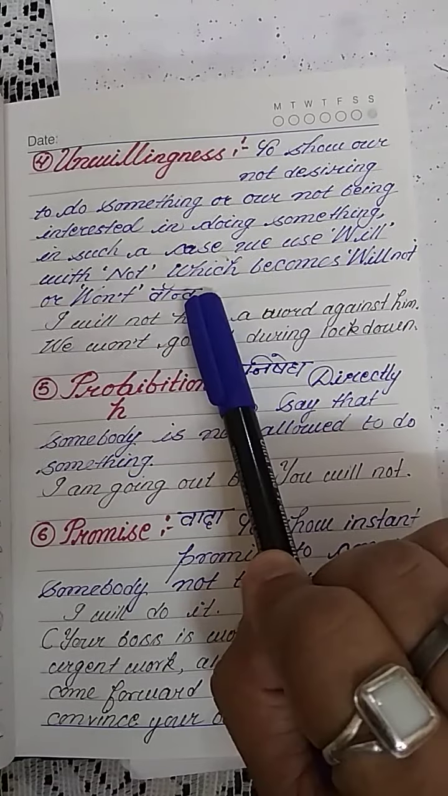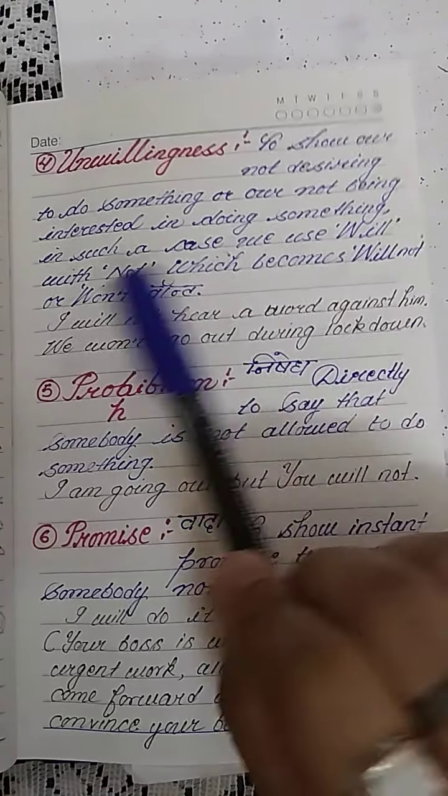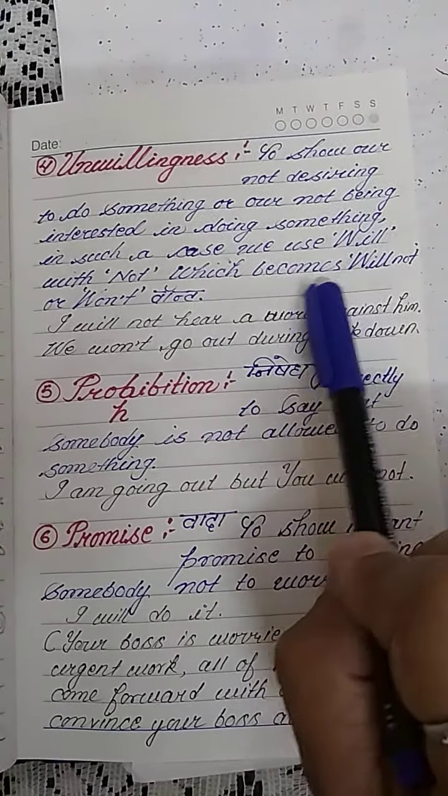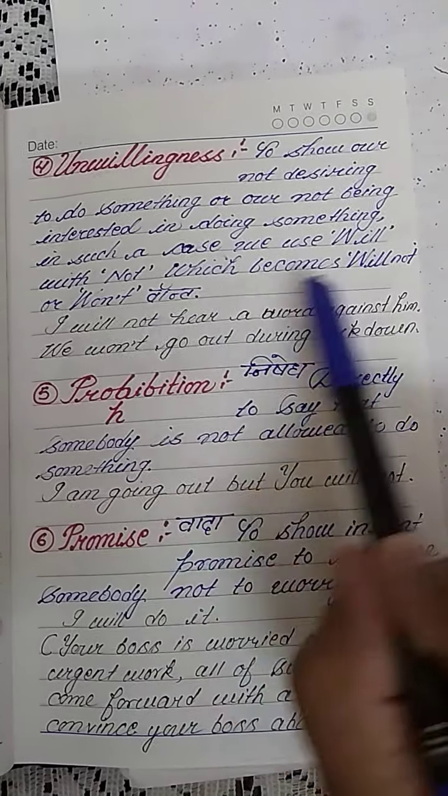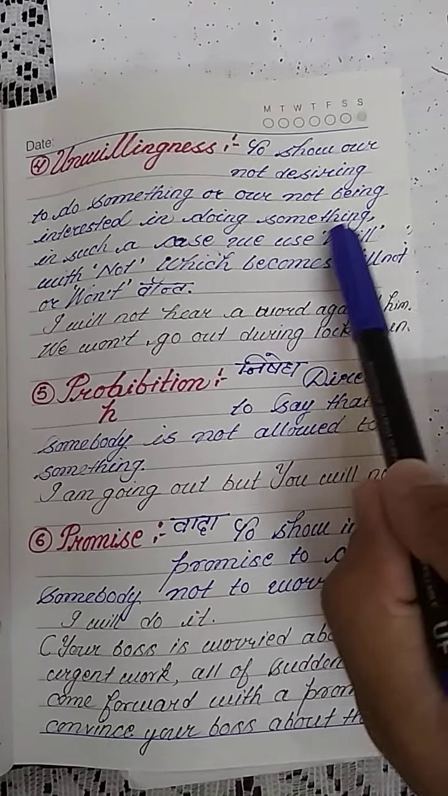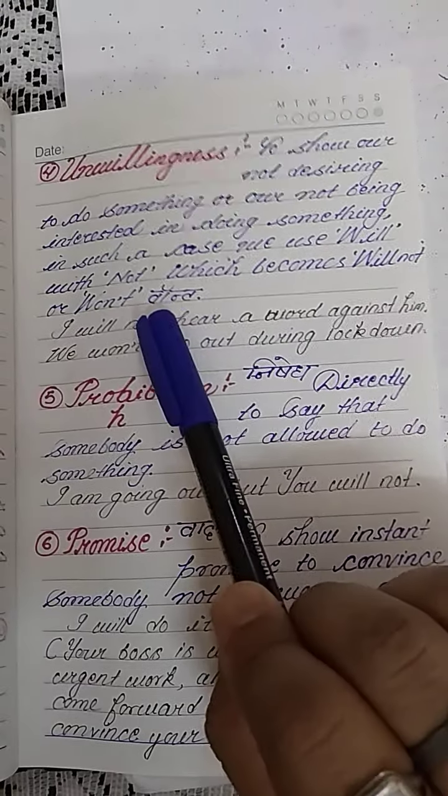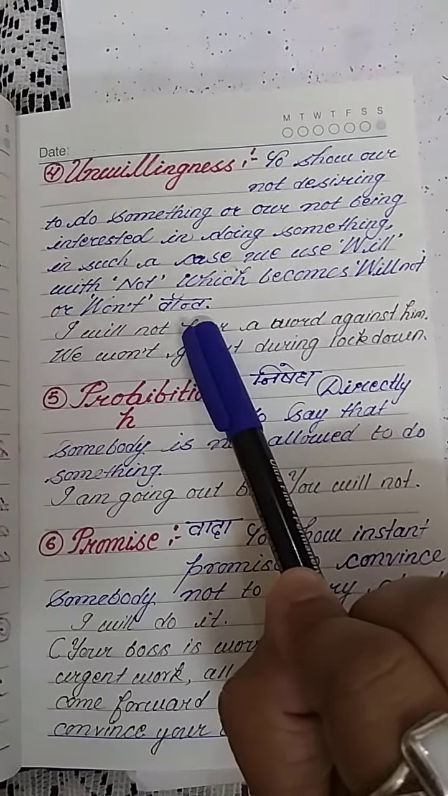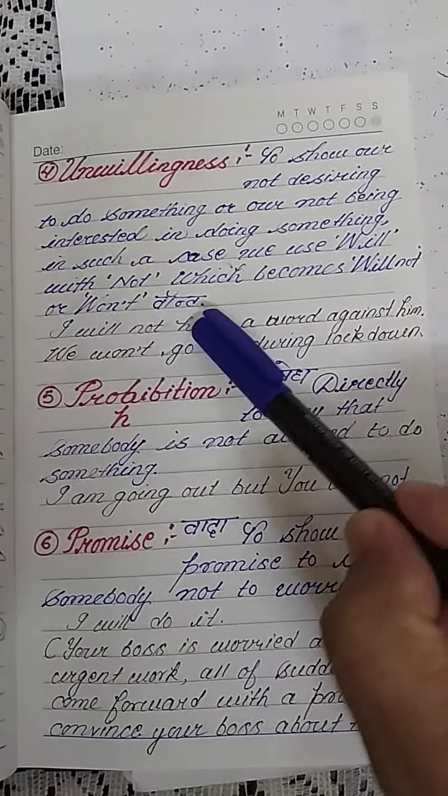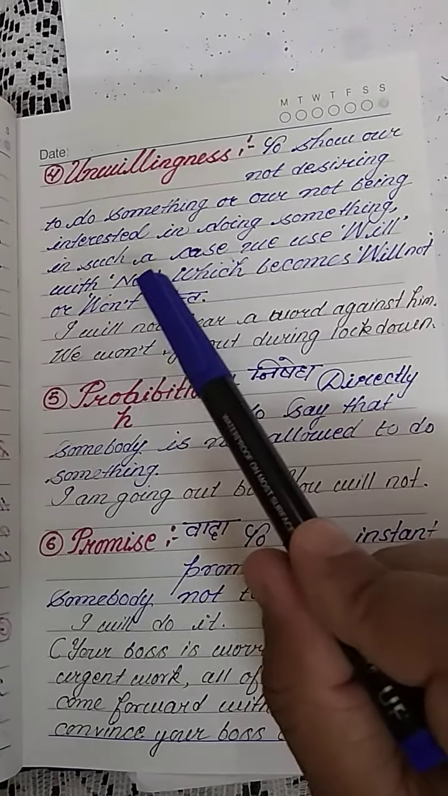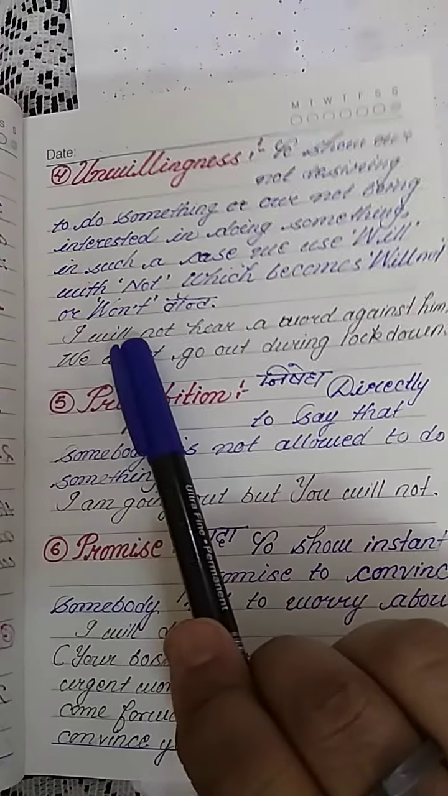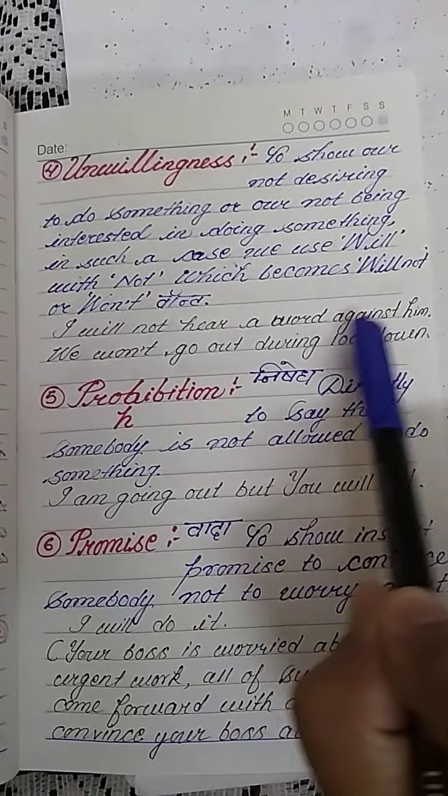In such a case, we use will with not, which becomes will not, and sometimes when we use the contracted form of will not, it becomes won't. Yes, it is read out as won't: W-O-N apostrophe T. I will not hear a word against him.